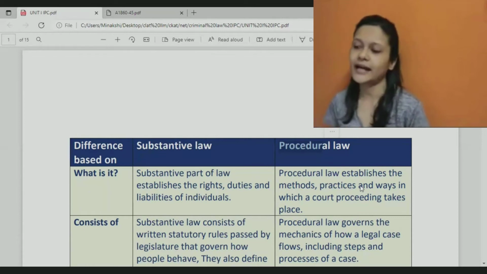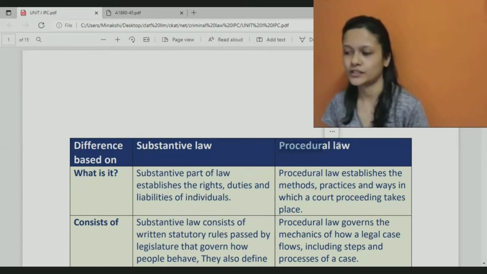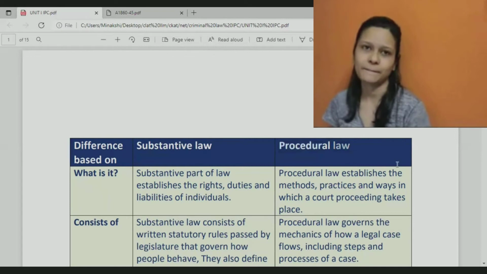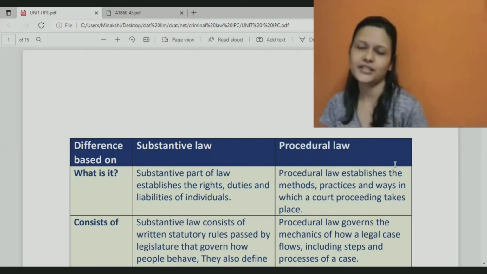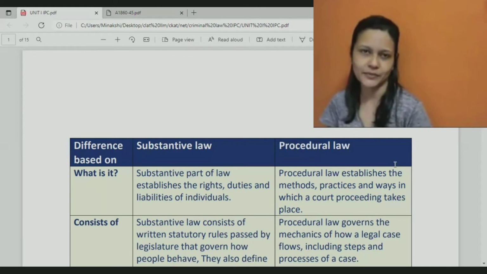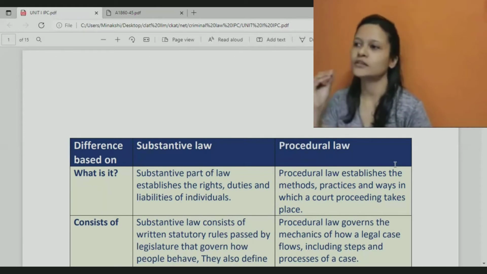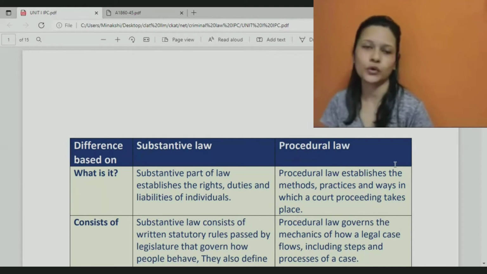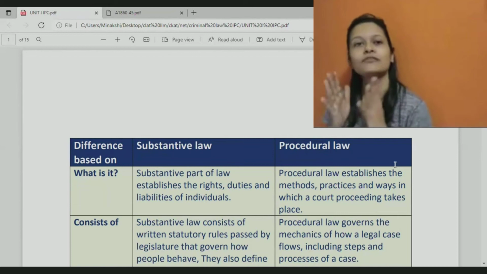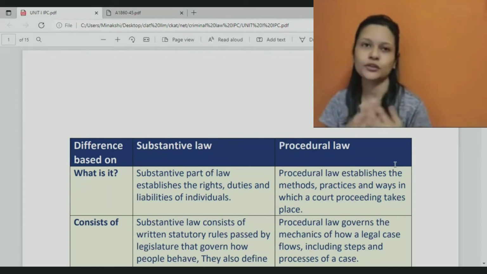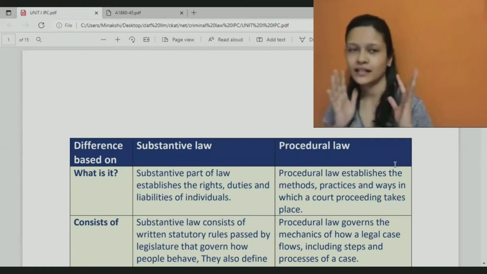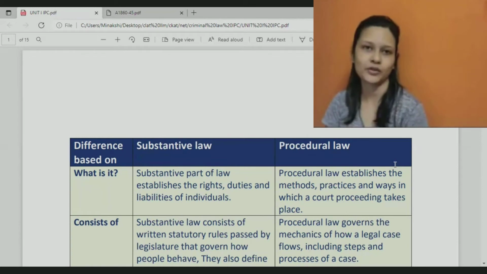Like that, there is a set process for law as well. We know that we can go to court if our rights are violated, if something happens. We cannot just wake up one fine day and go to any random court that we feel like. There is a process for that also. Which court we should go to, when we should go, how we should go, everything is in accordance with that process.